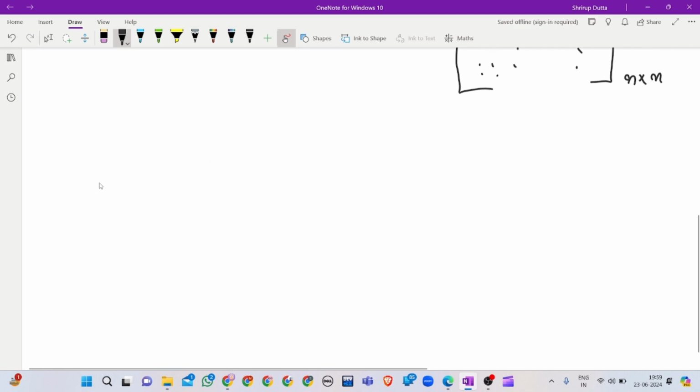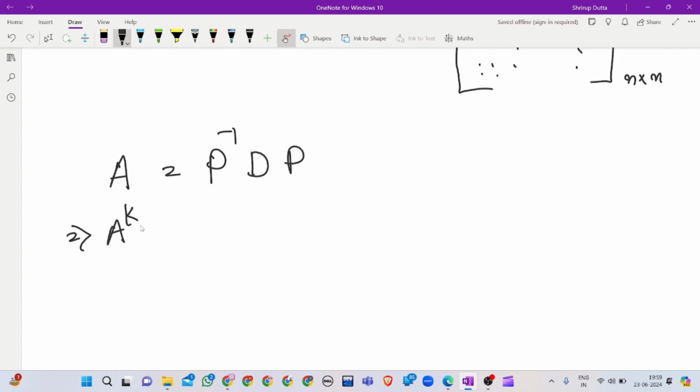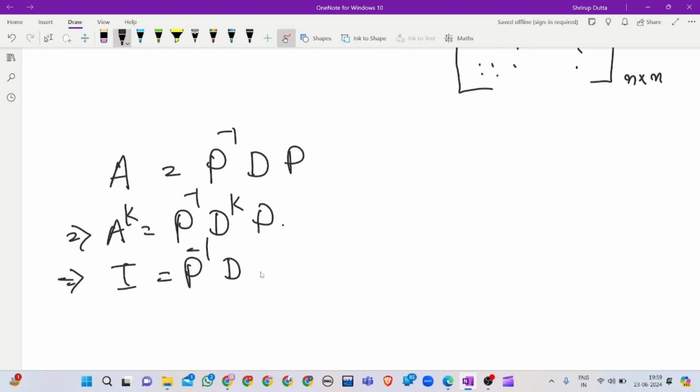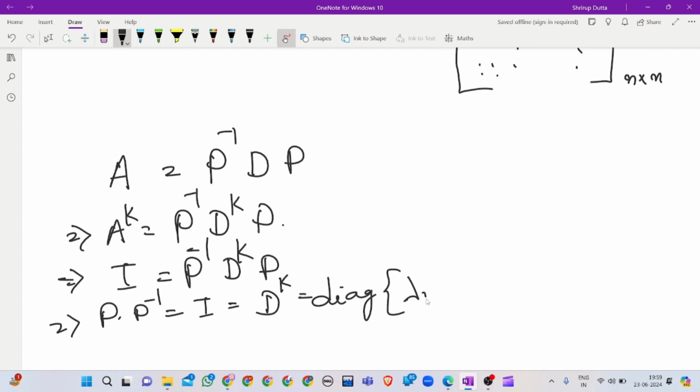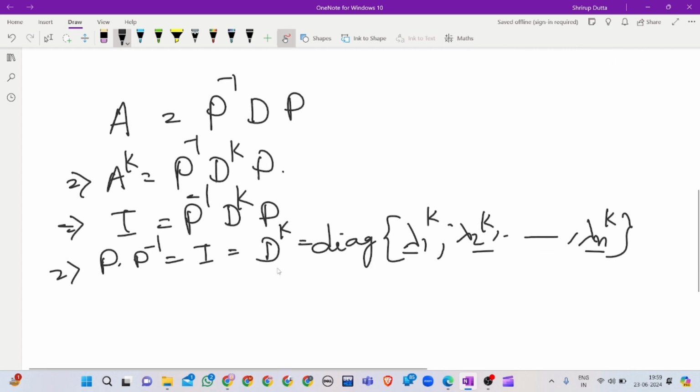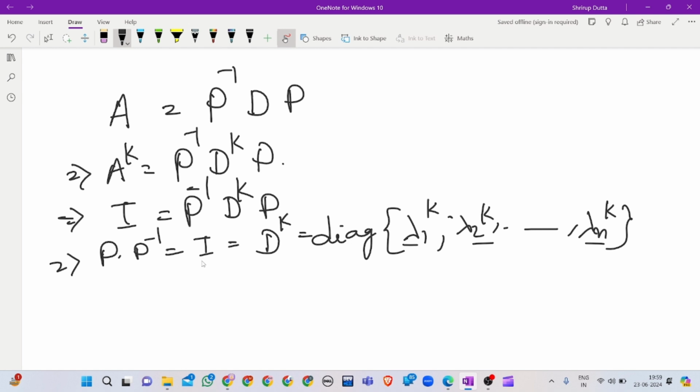So A is P inverse D P. If we take A to the power k, multiplying P inverse D P k times, we get P inverse D to the power k P. Given that A to the power k is identity, if we multiply by P and P inverse from both sides, we get D to the power k, whose diagonal entries are lambda 1 to the power k, lambda 2 to the power k, up to lambda n to the power k, where lambda 1, lambda 2, up to lambda n are the eigenvalues. So it equals an identity matrix.